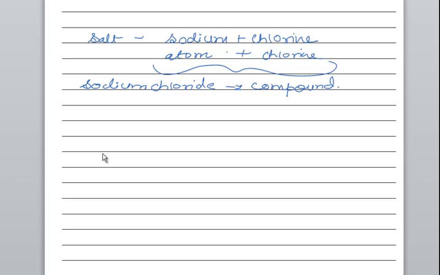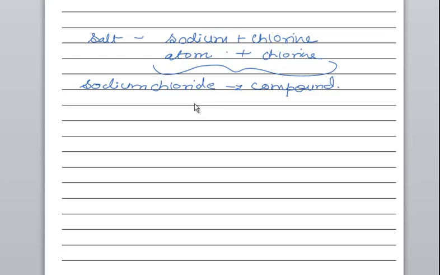There is one person who is the best friend of yours or of mine, so I have some connection with him, our likings are the same, and there are many more things. Likewise, there is a force of attraction between the atom of sodium and the atom of chlorine. That is why it is forming sodium chloride, a compound.